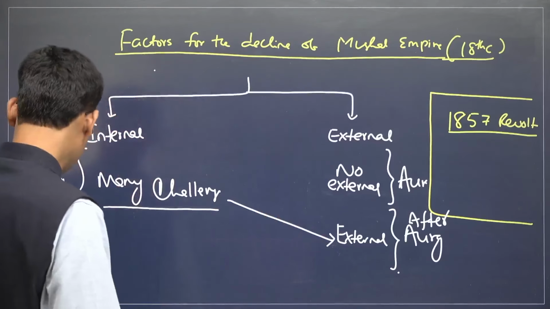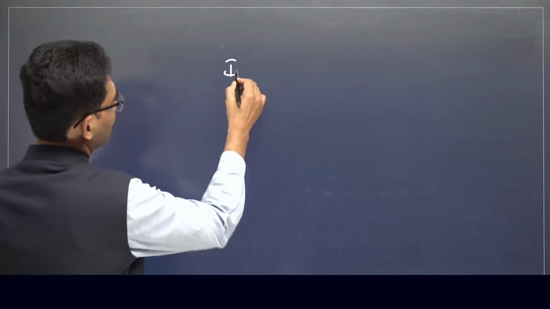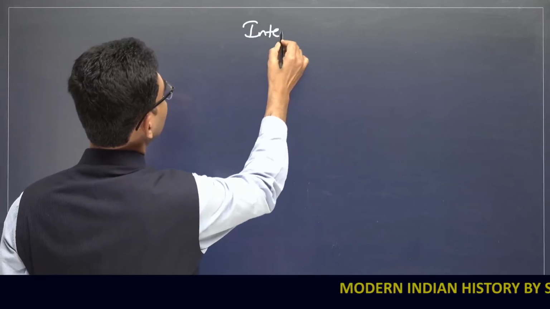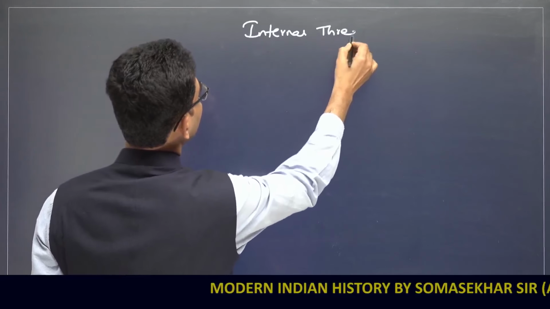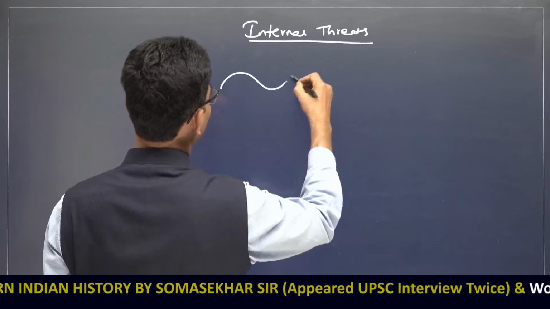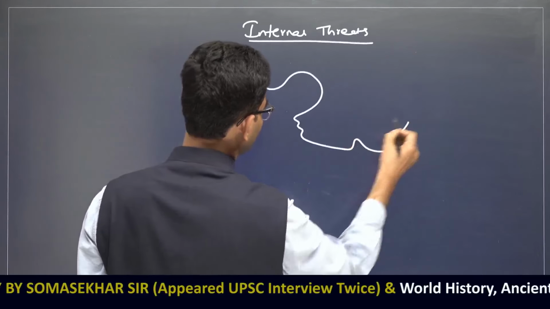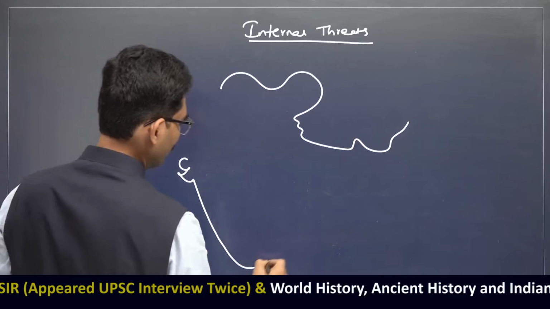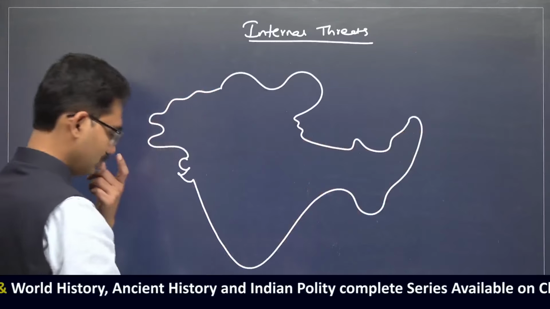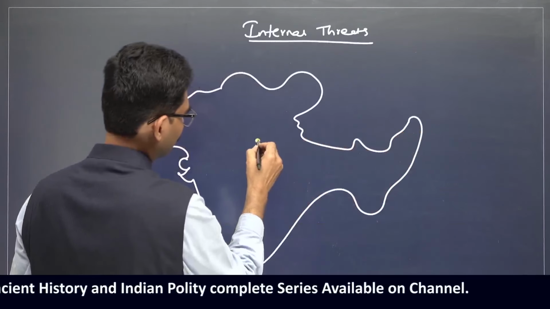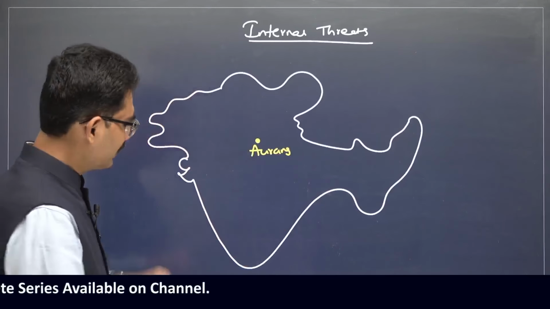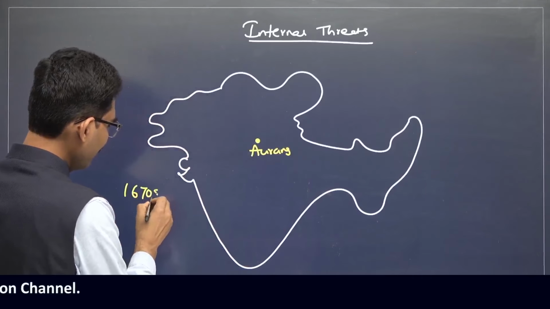So what are these internal threats? When it comes to internal threats, let me draw them. Then only we'll understand. Internal threats. This is the map. At that point of time, when Aurangzeb was there, by the 1670s,